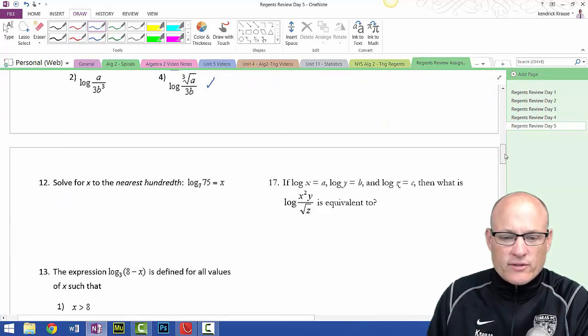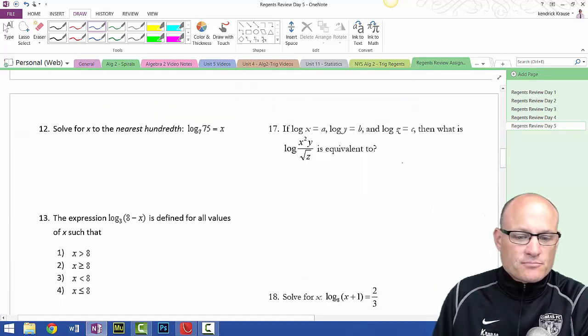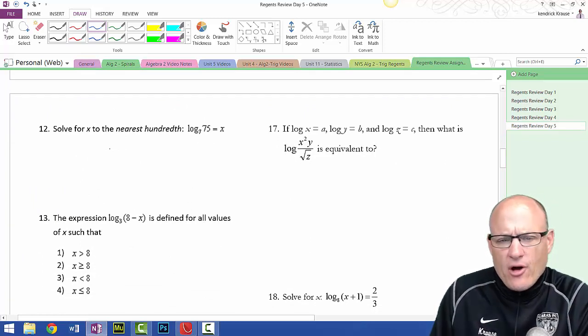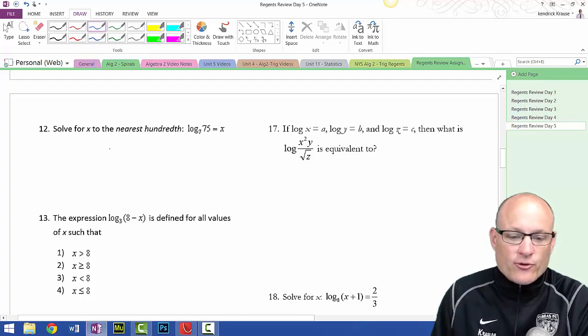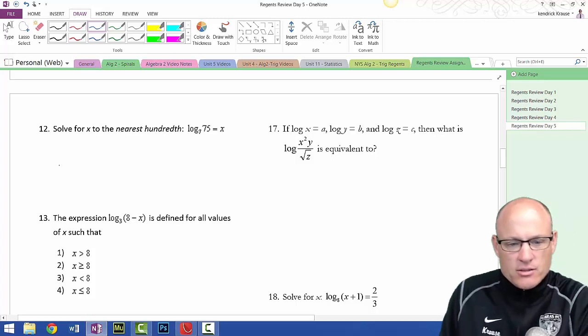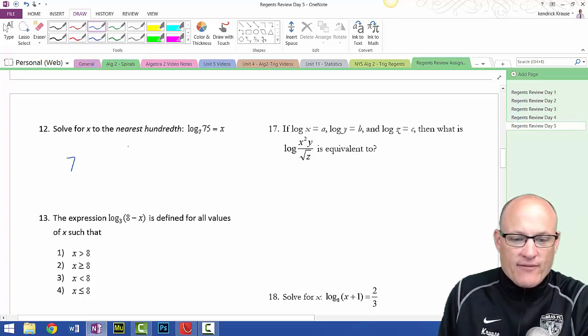We'll come back to some more difficult problems in a minute. So solve for x. Now, these will be like part 2 questions. Now, they're logarithms. In order to solve a logarithm, you have to convert it to an exponential. And it's all about that base. So it's 7, and then these two switch to the x is equal to 75.